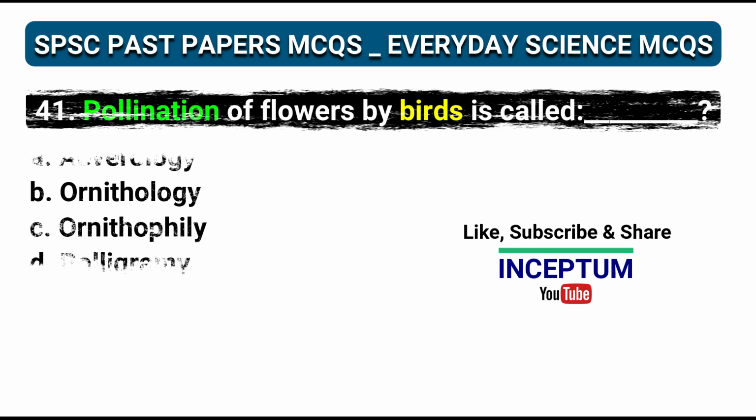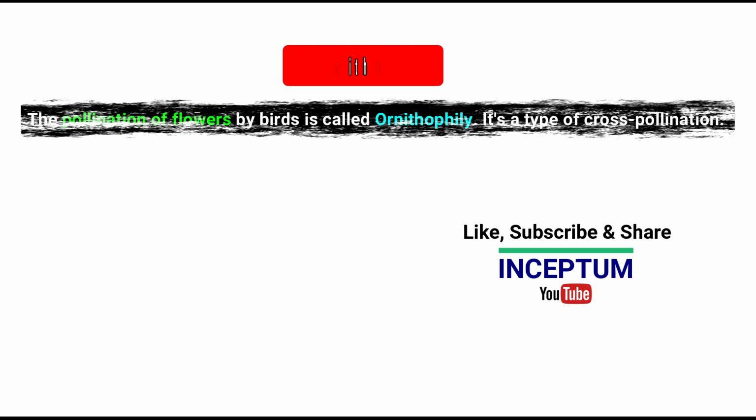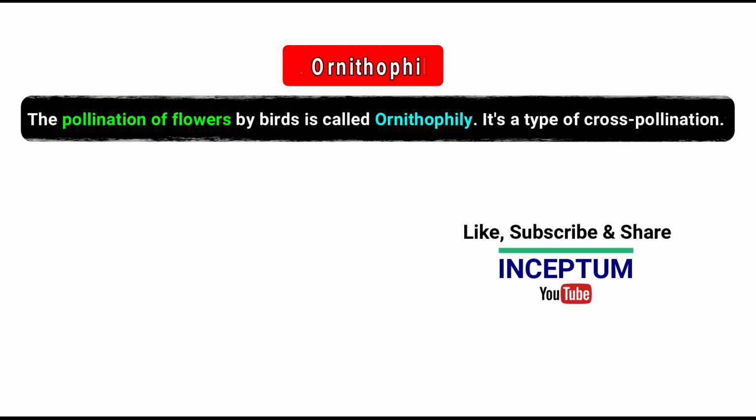Question number 41. Pollination of flowers by birds is called. In the options: embryology, ornithology, ornithophily, polygamy. And the right one is option C, ornithophily. The pollination of flowers by birds is called ornithophily. It is a type of cross-pollination.